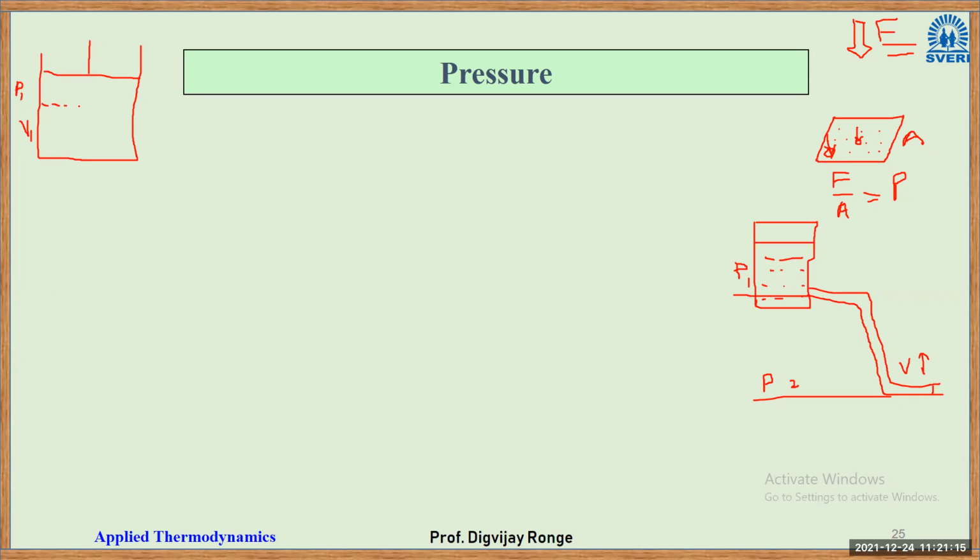I will compress the air. Air is compressible, it is assumed. Now what will happen? In this case, the volume will decrease as well as the pressure will increase. So pressure will increase and volume will decrease. Right? So what was the pressure initially?